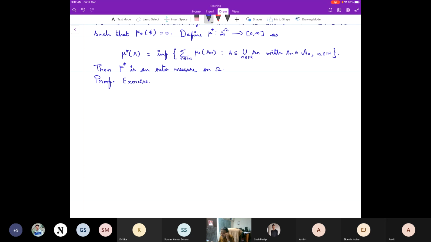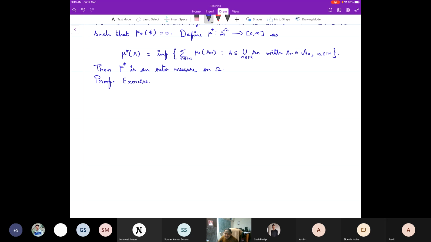So if you look at the Lebesgue outer measure, we started with the definition of Lebesgue outer measure, and then we verified all these properties. What else did we do? We saw that at most what you can expect is only the countable subadditivity.